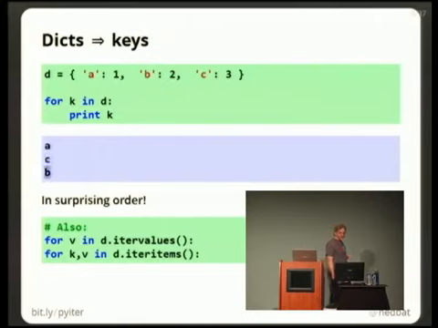And also down here, the dictionary has other methods if you want to iterate over different things. So if you want to iterate over the values, there's a method on the dictionary to get a stream of the values, and you can also get a stream of the items, the key value pairs out of the dictionary. So this is an interesting example because notice that a dictionary is not a linear thing. There is no order to a dictionary, but when you iterate over it, it gives things to you in an order.